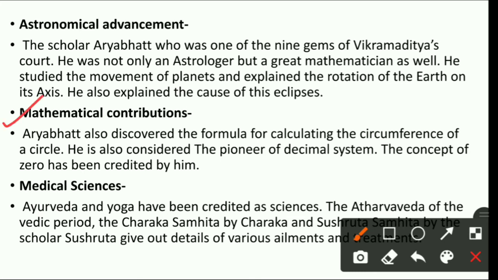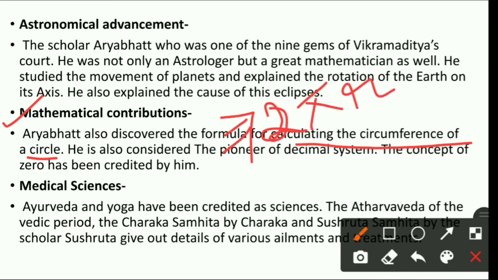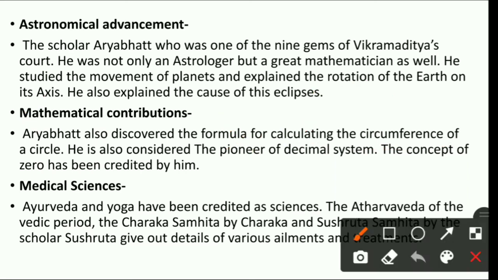Now the next is mathematical contribution. अब mathematics में क्या contribution हुआ था, देखो Aryabhat also discovered the formula of calculating the circumference of circle. जैसे आपने पढ़ा होगा बेटा area of rectangle, area of square, उसी तरह से होता है circumference of circle. So circumference of circle कैसे निकालेंगे, there is a formula, circumference of circle is equal to 2 pi r. So he also told about this formula. इस formula के बारे में किसने बताया था, Aryabhat ने बताया था, to calculate the circumference of circle.